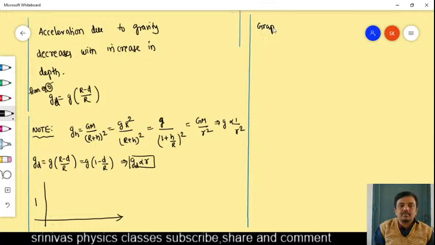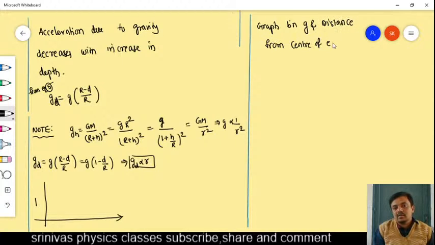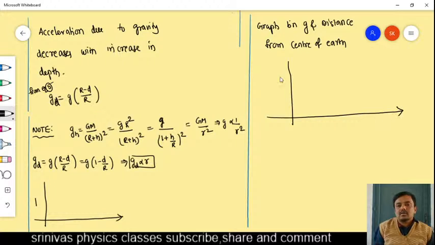Graph between acceleration due to gravity and distance from center of earth. Okay, I will draw and I will close. Distance from the center we will take as small r on the x-axis. Acceleration due to gravity is taken on the y-axis.